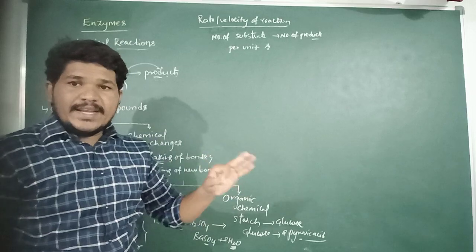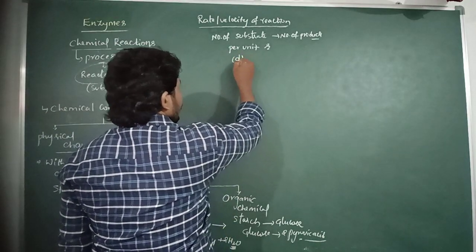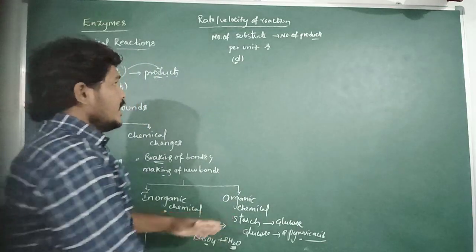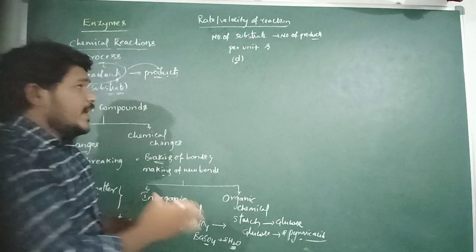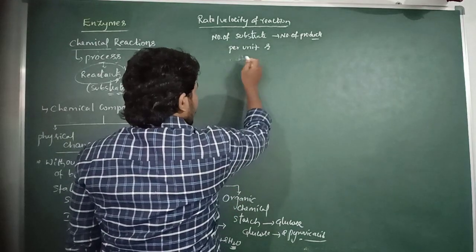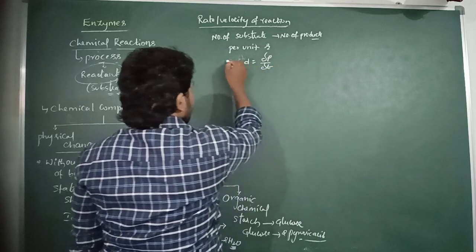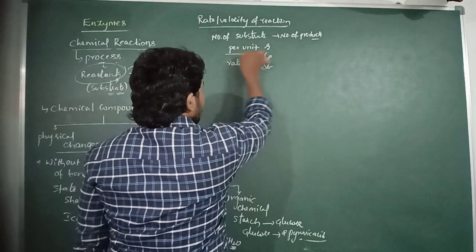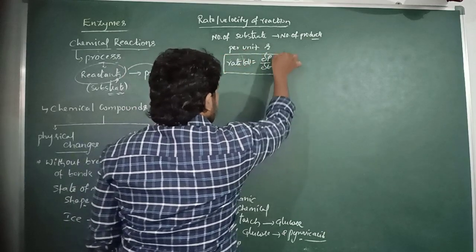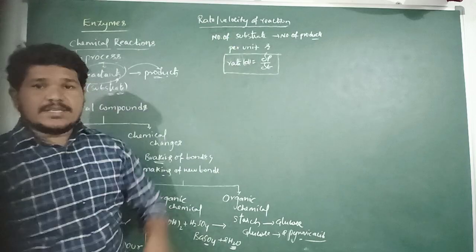The rate or velocity of reaction is represented by capital D, small d equal to delta P by delta T. So rate d equal to delta P by delta T is the rate or velocity of the chemical reaction.